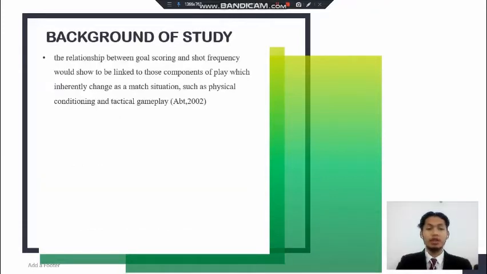The relationship between goal scoring and shot frequency would show to be linked to those components of play which inherently change as a match situation, such as physical conditioning and tactical gameplay. ABT 2002.